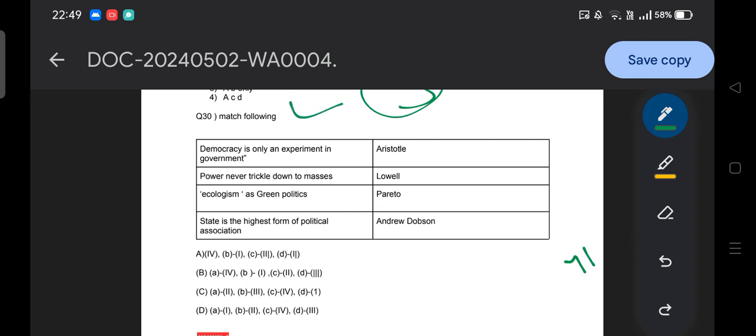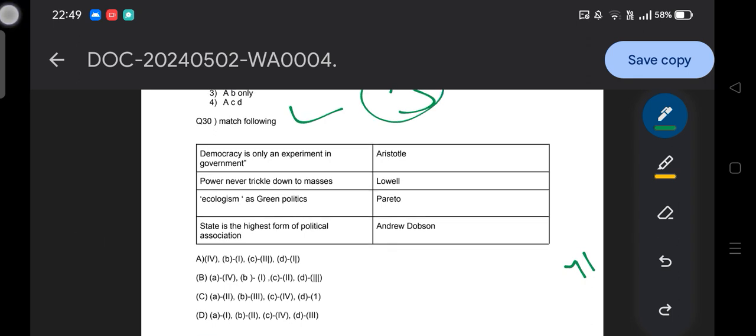Match the following. On this side are different statements made by thinkers, and on the other the names of the thinkers. Okay, so: democracy is only an experiment in government. Power never trickles down to the masses. Ecology as green politics. The state is the highest form of political association. And the thinkers are Aristotle, Lawrence Lowell, Pareto, and Andrew Dobson.